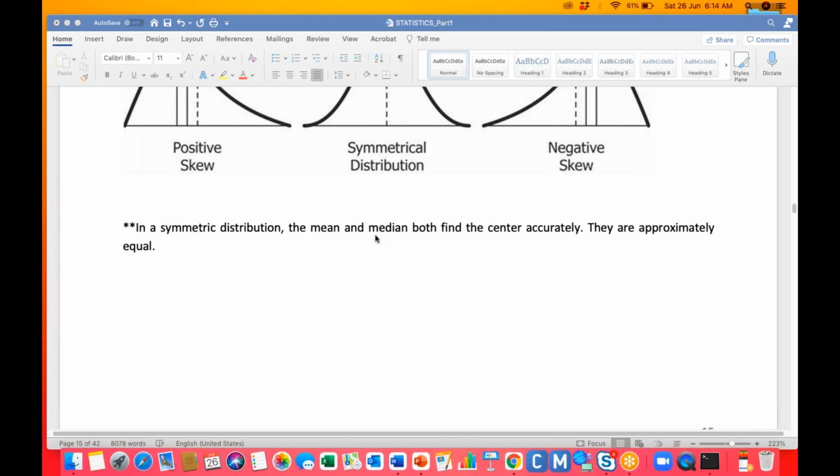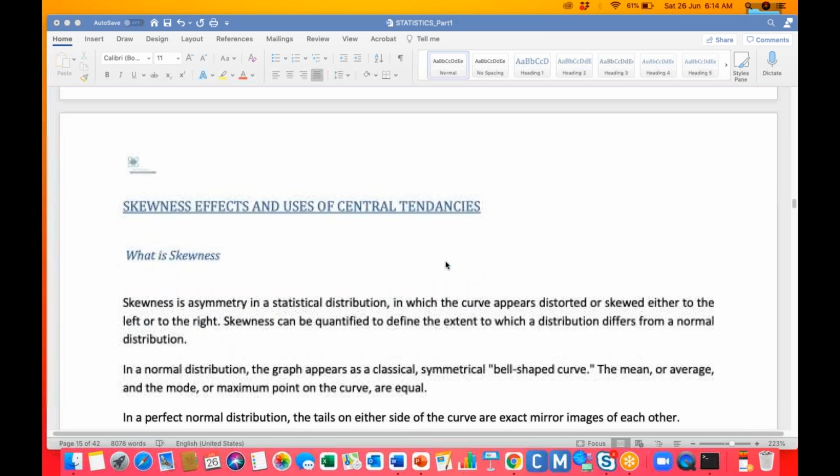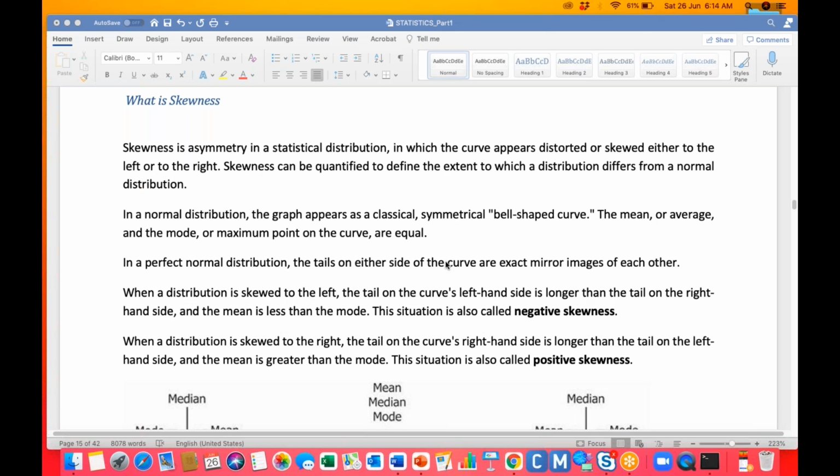In a symmetric distribution, mean, median and mode all find the center accurately. They are approximately equal. This we have already seen; it was explained for the last 10 minutes. I hope you understood, there are very few points. First, we should understand distribution. Distribution means we are representing the data in a graphical manner. In that situation, you can say it's a frequency distribution.